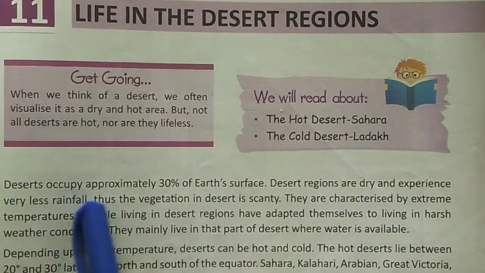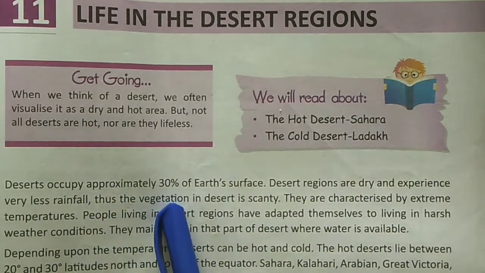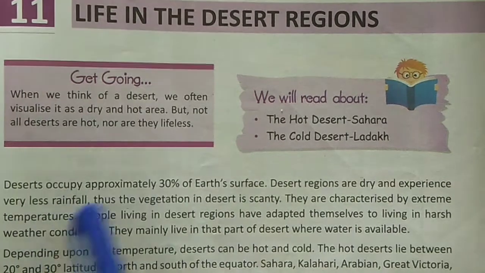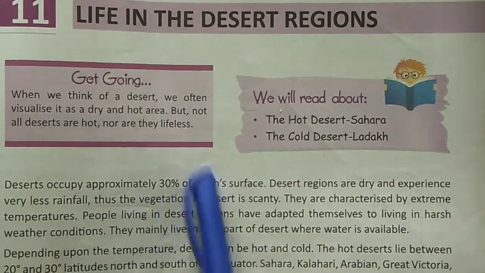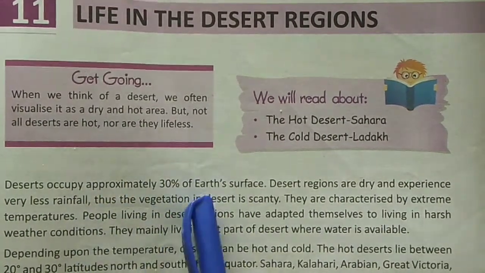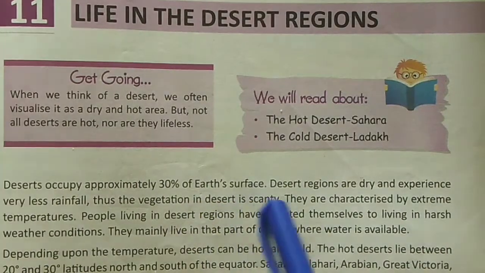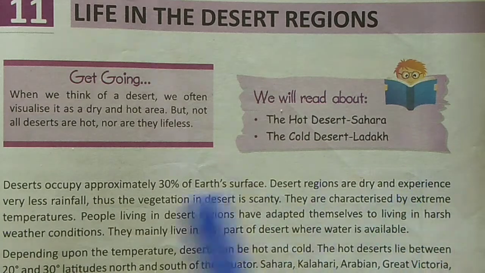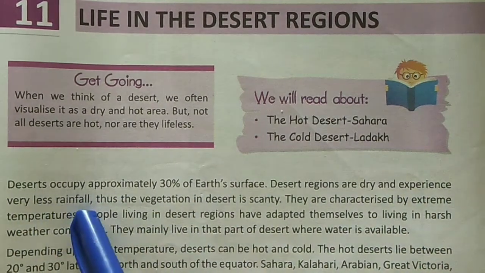Deserts occupy approximately 30% of Earth's surface. Desert regions are dry and experience very less rainfall.